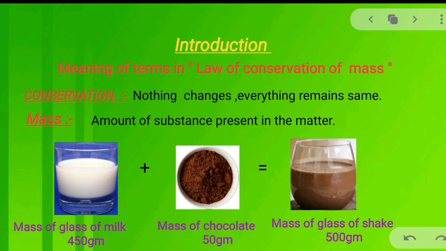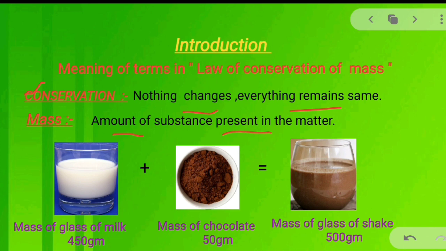Let us find out the terms present in the law of conservation of mass. One is conservation. The meaning of conservation is nothing changes, everything remains the same. And another is mass. The meaning of mass is the amount of substance present in the matter.